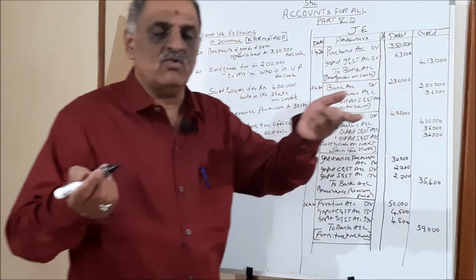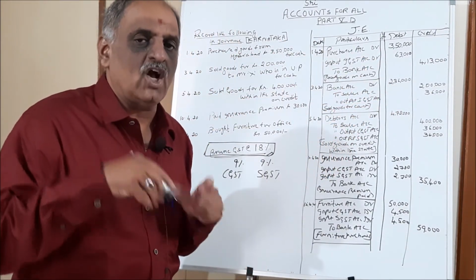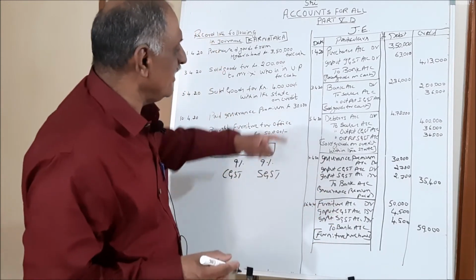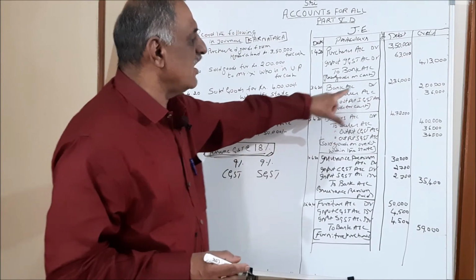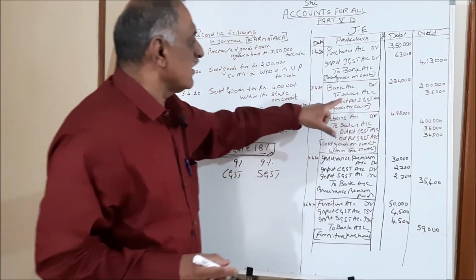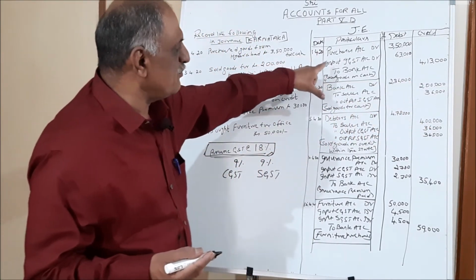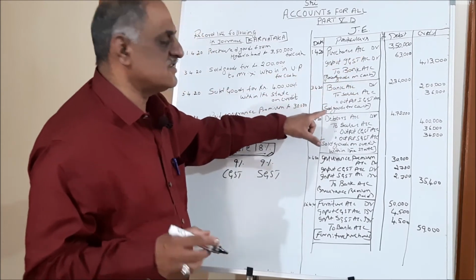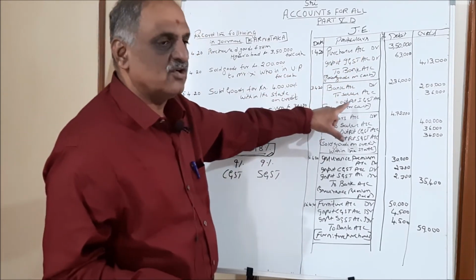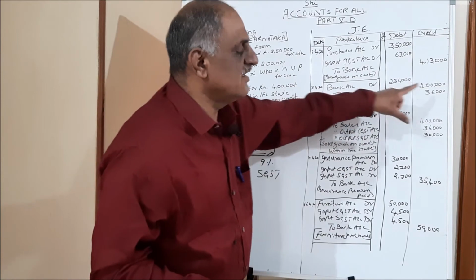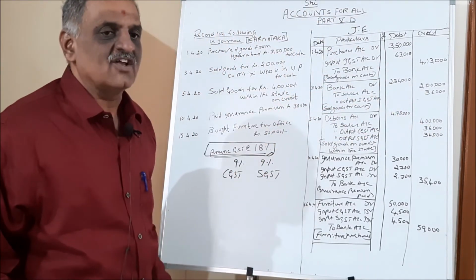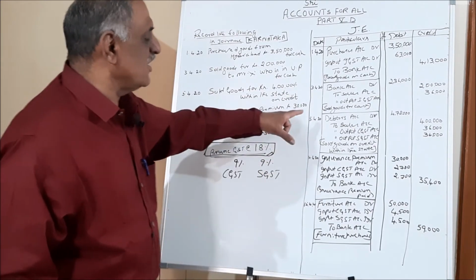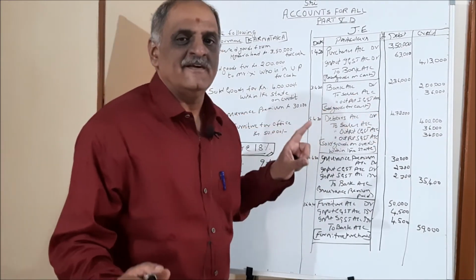Sold goods for cash. What is the earlier journal entry we are passing? Bank account debit to sales account. Now we will write bank account debit 2,36,000 to sales account 2 lakh. When you purchase it is input GST, whereas when you sell it is output. To output IGST 36,000. 2 lakh plus 36,000 becomes 2,36,000. The narration is sold goods for cash.